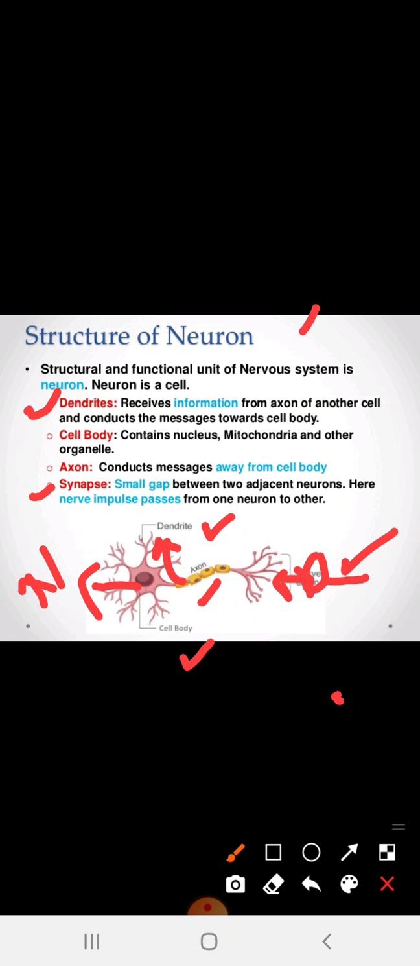And what is the axon's function? The axon conducts messages away from the cell body. And what are dendrites? They receive information from the axon of another cell and conduct the messages towards the cell body.